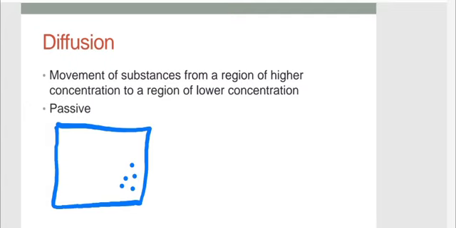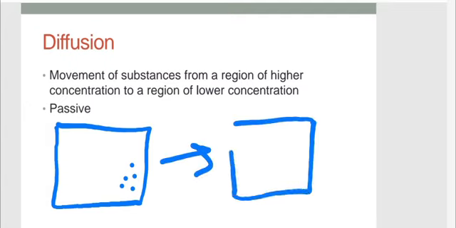Spread the perfume here. After some time, because of the particles' movement and because they were bumping into each other and bumping into the walls, they're going to spread out until they're evenly distributed in the room. So in all, until you smell the perfume in all corners of the room. I hope this is a clear example of what diffusion is.